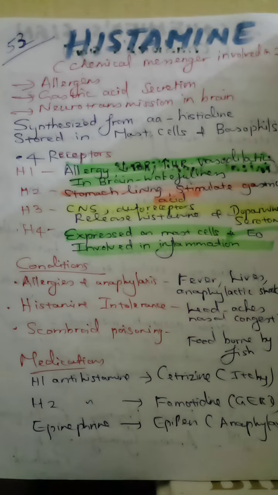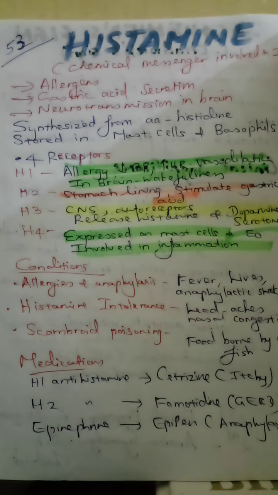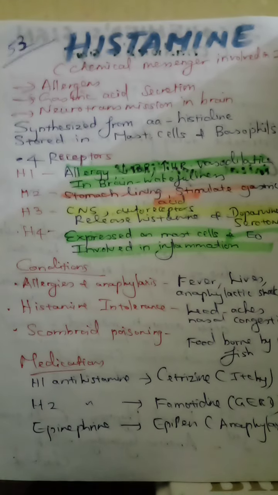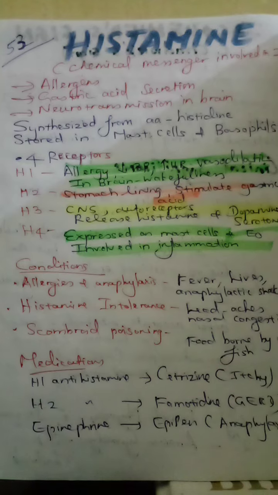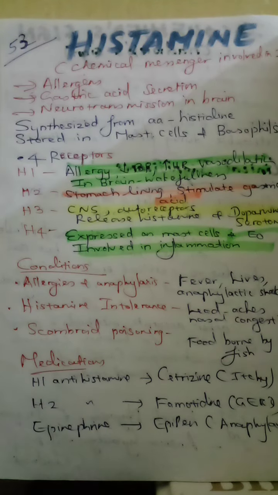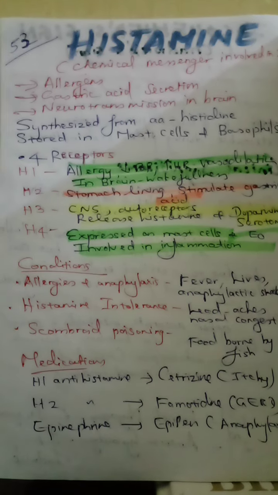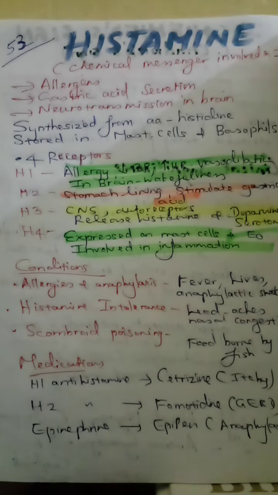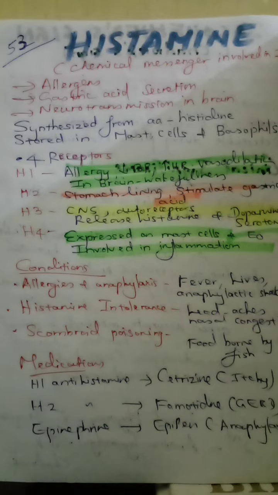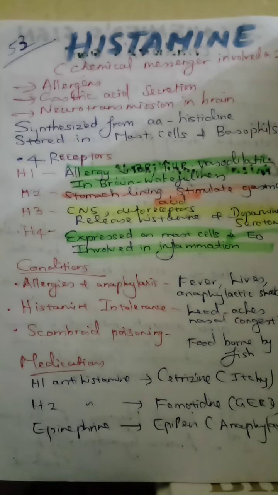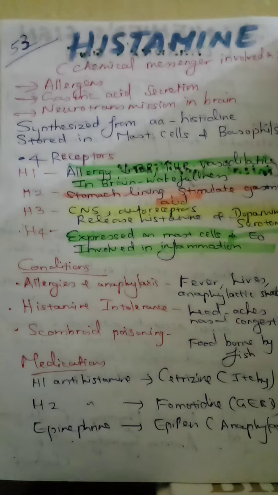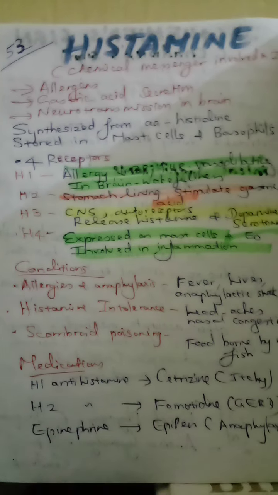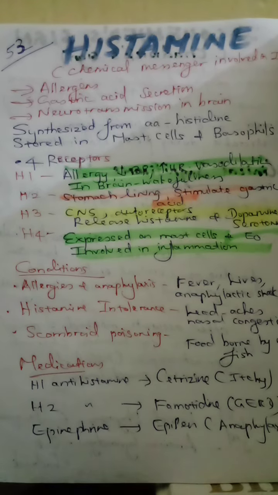So when the human body is exposed to certain allergens, or triggered by something like gastric acid secretion, or this can also work as a neurotransmitter in the brain. Histamine is generally known to be an allergic immune response component, but it can stimulate gastric acid secretion in the stomach and also works like a neurotransmitter. So it partially involves the nervous system as well.